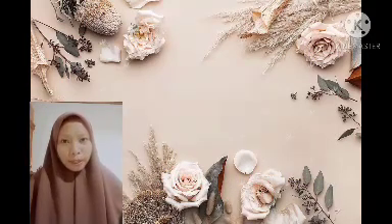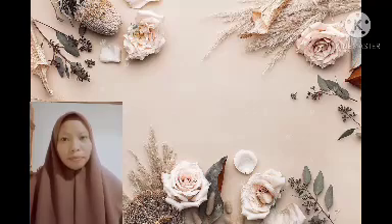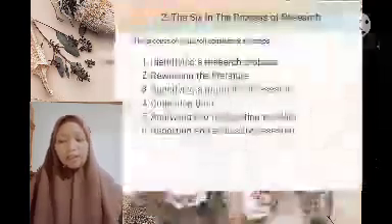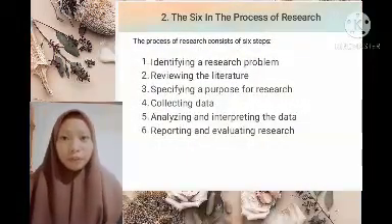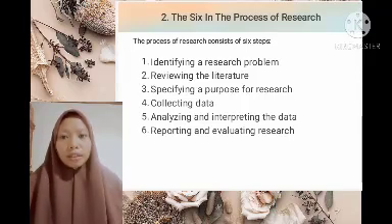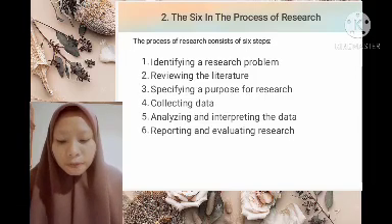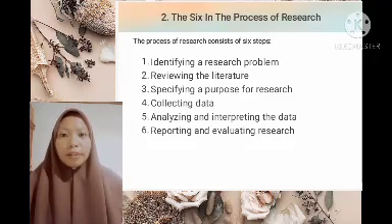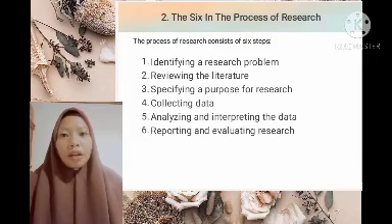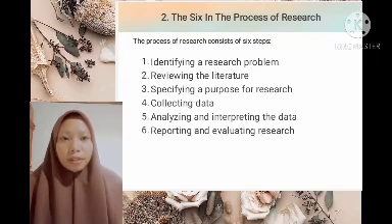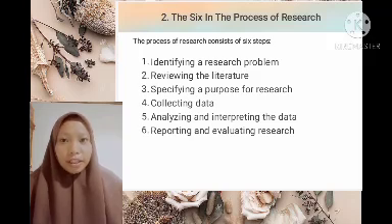The second topic in my explanation is the 6 steps in the process of research. The first step is identifying a research problem. You begin a research study by identifying a topic to study, typically an issue or problem in education that needs to be resolved.